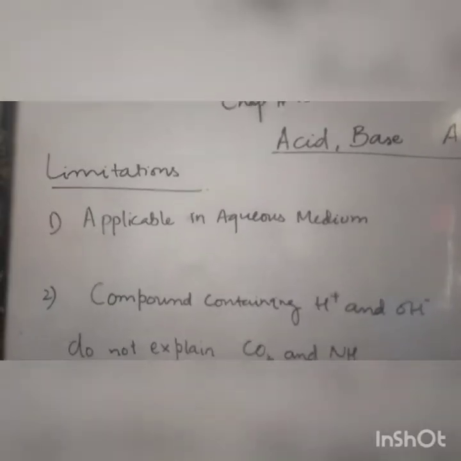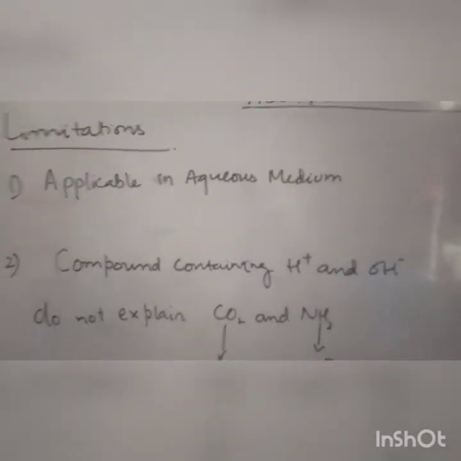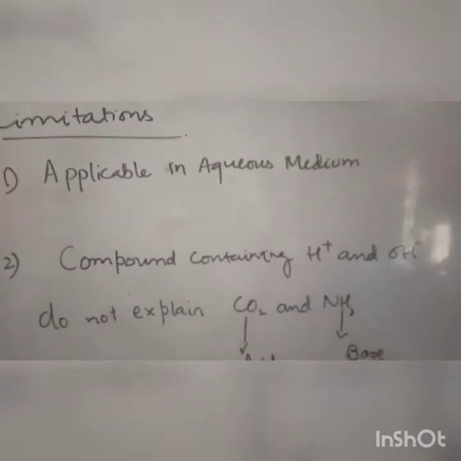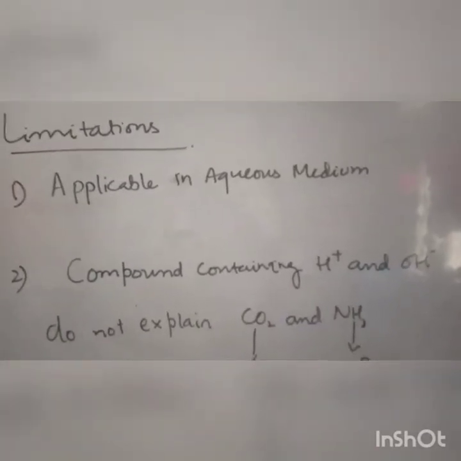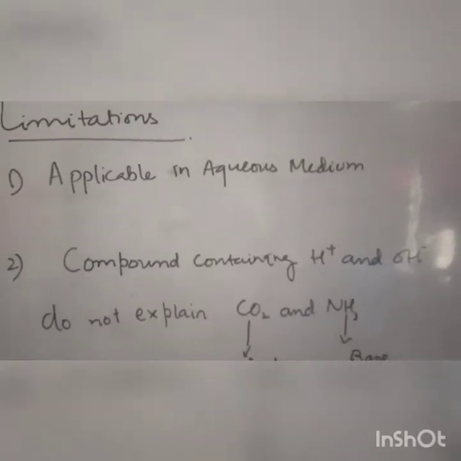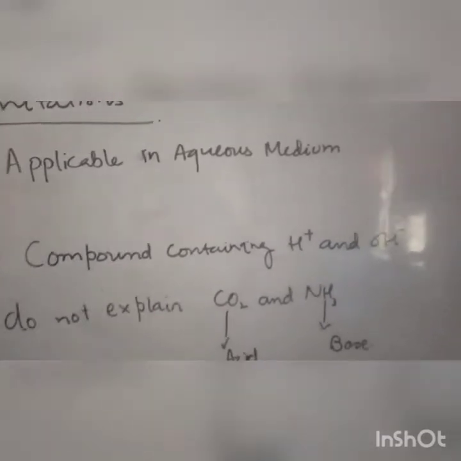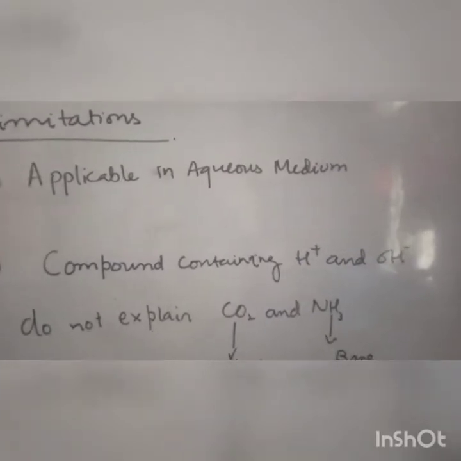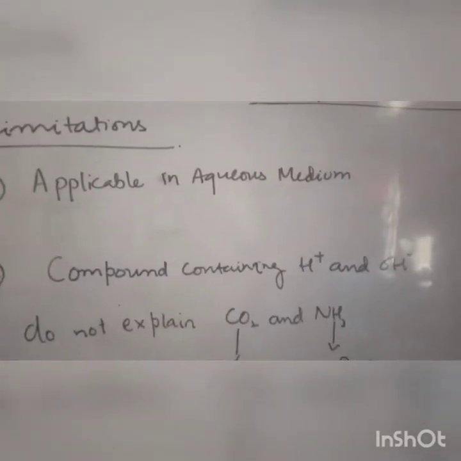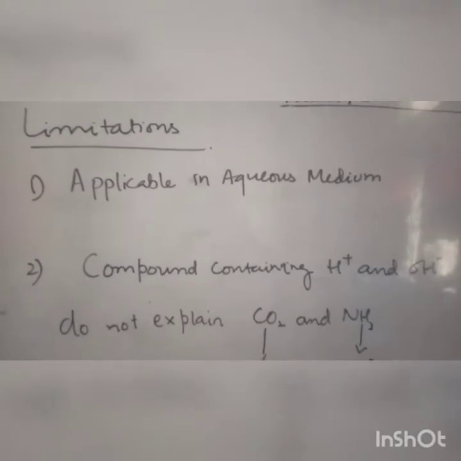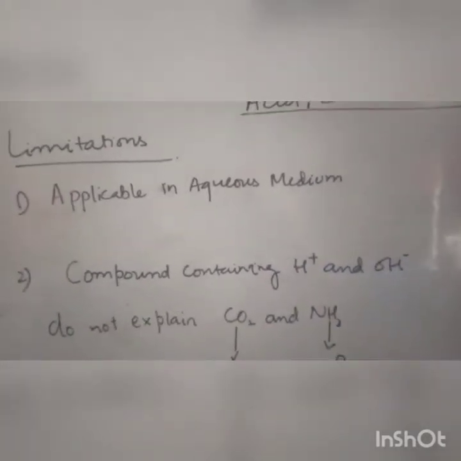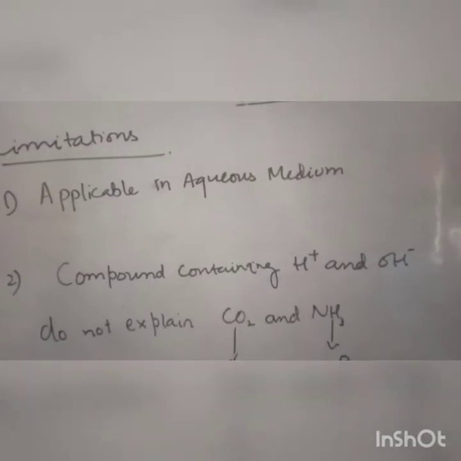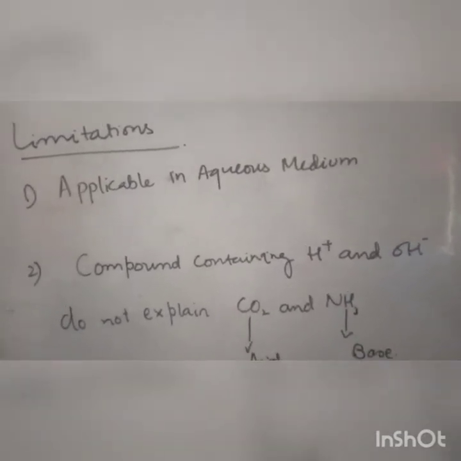Here are some limitations of the Arrhenius concept. It only gives hydrogen and hydroxyl ions, and it is only applicable in the aqueous medium. That is, if you have water, then on the basis of ionization you can judge whether it is an acid or a base, because hydrogen and hydroxyl ions are usually produced in the aqueous medium. Without an aqueous medium they are not produced. So it was a limitation. If you don't have water, then what will we go for? How can we judge that this is an acid and this is a base?